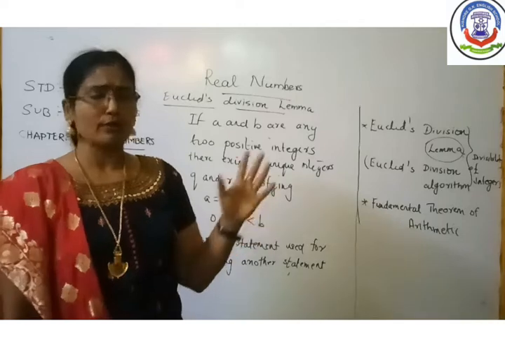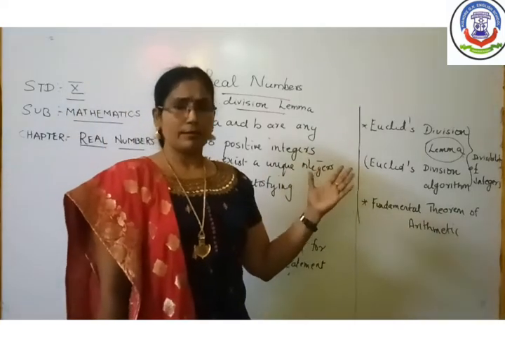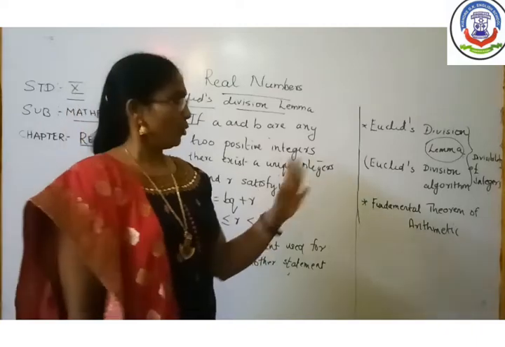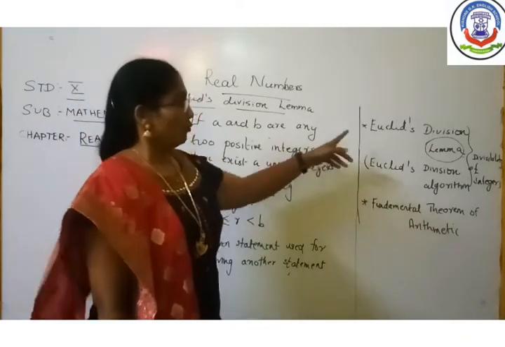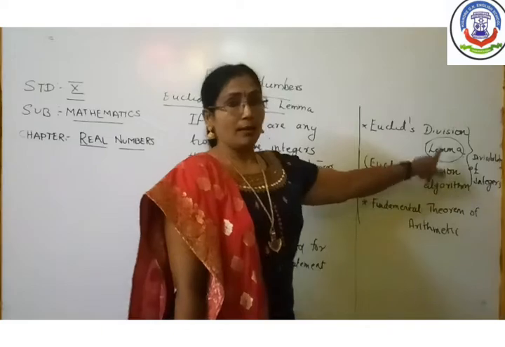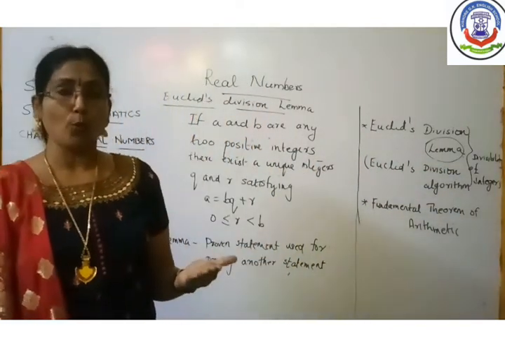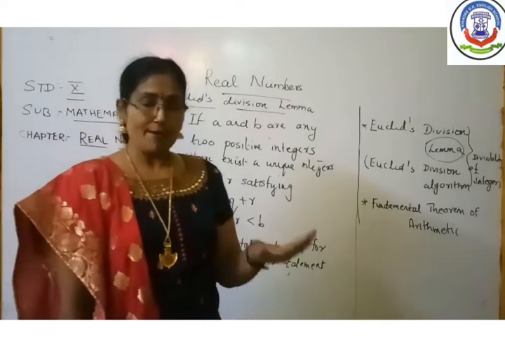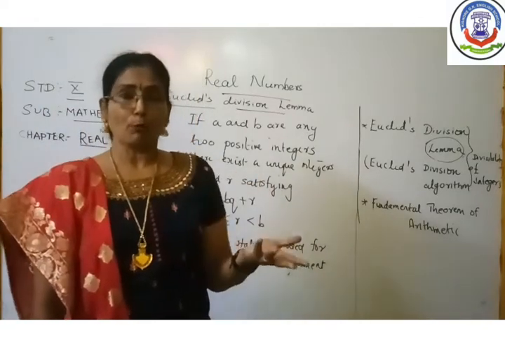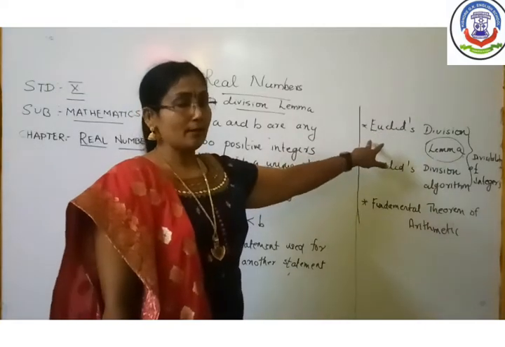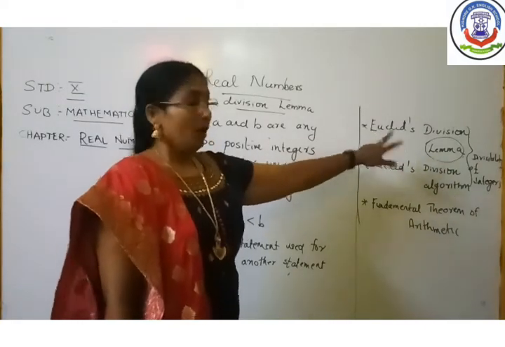Each one is called a book. You learned all that in the 9th standard, in the chapter Introduction to Euclid's Geometry, so there is no need to explain that again. Now, what is a lemma? A lemma is an already proven statement which is used for proving another statement. Already a proven statement which is used for proving another statement is known by the name lemma. Now, what is Euclid's division lemma?